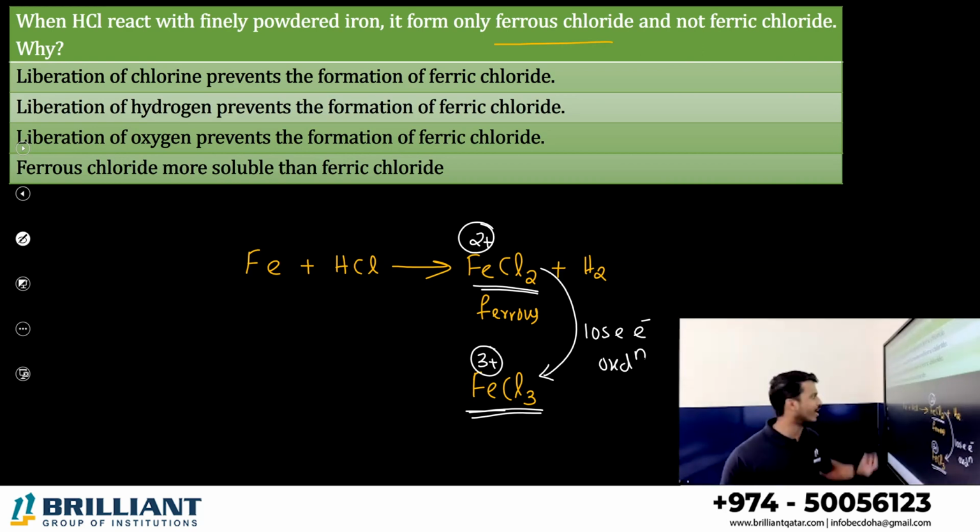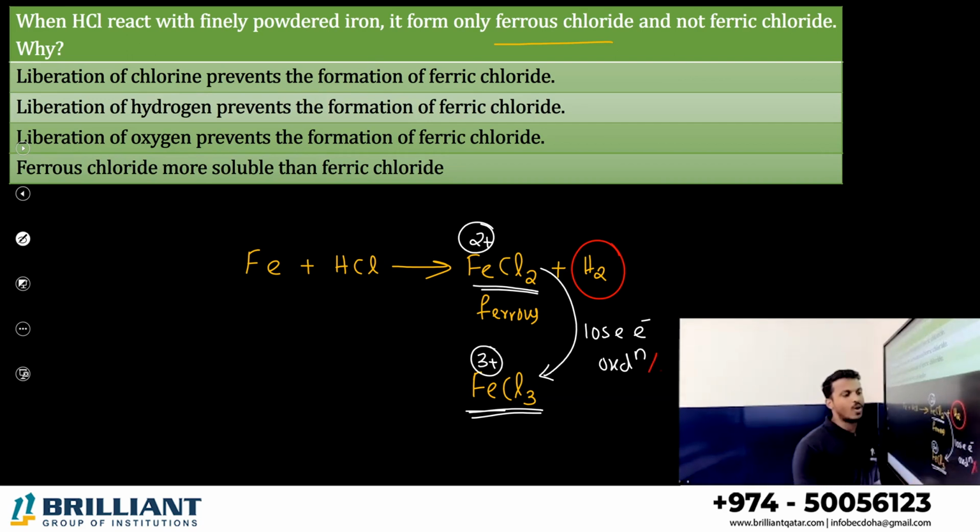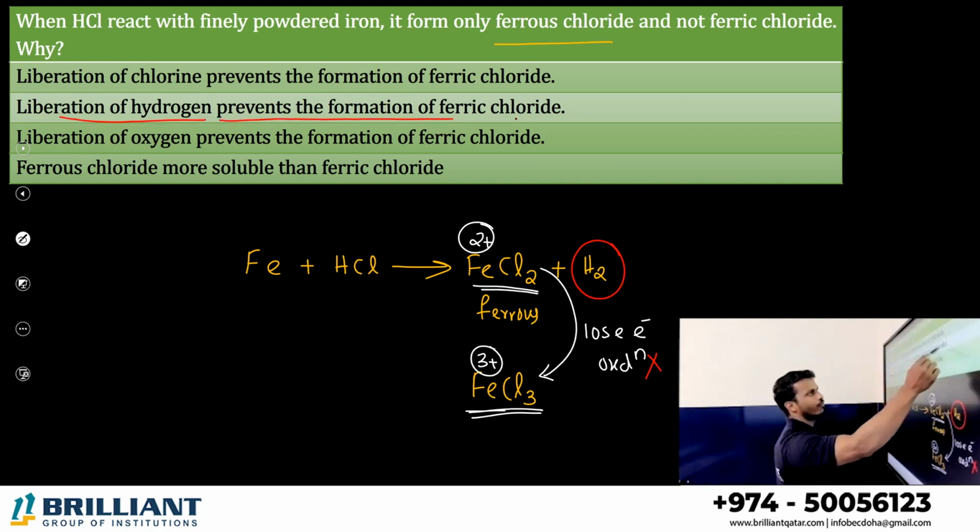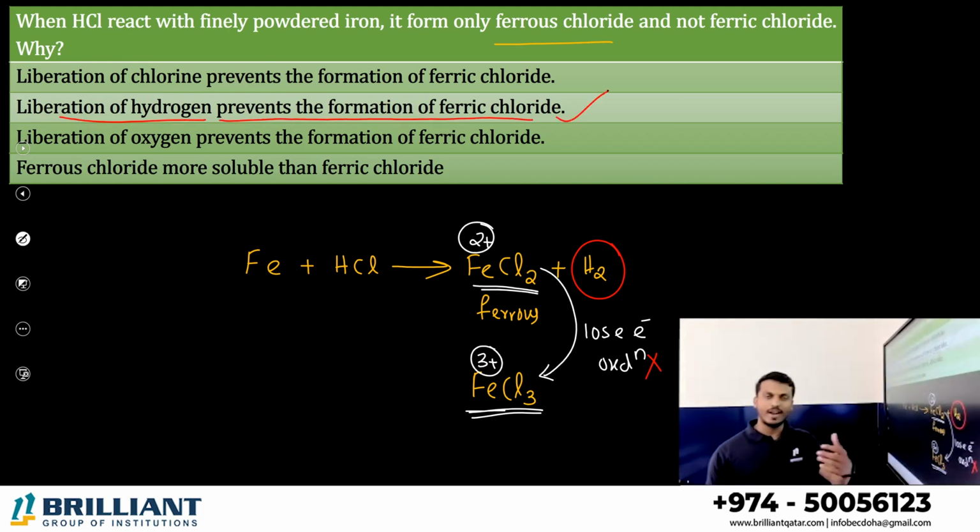happening. Why? You can see the byproduct is what? Hydrogen. What is hydrogen? It is a reducing agent. Reducing agent, it will not favor this oxidation process. So what is the answer, dear student? Liberation of hydrogen prevents the formation of ferric chloride.